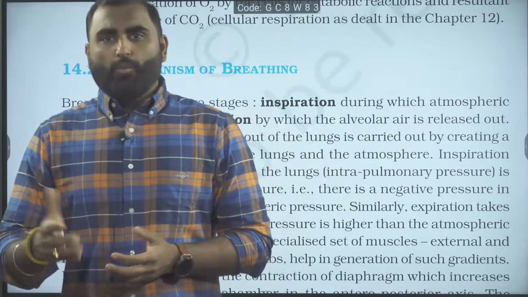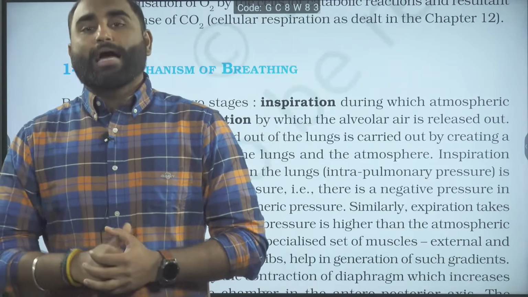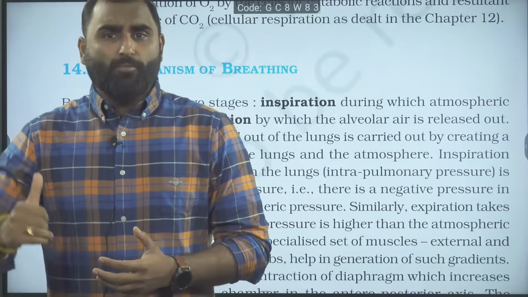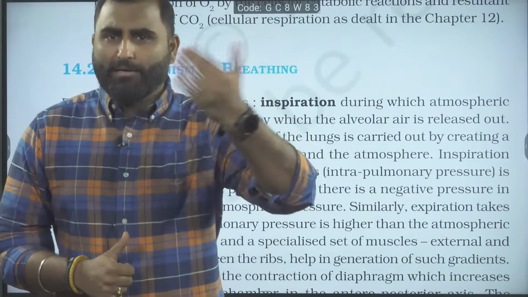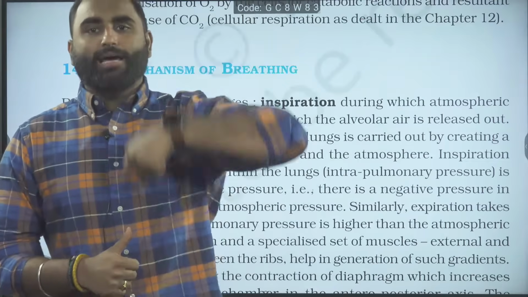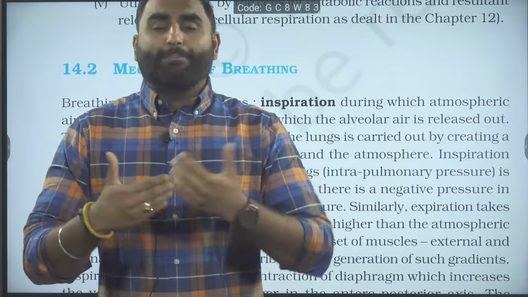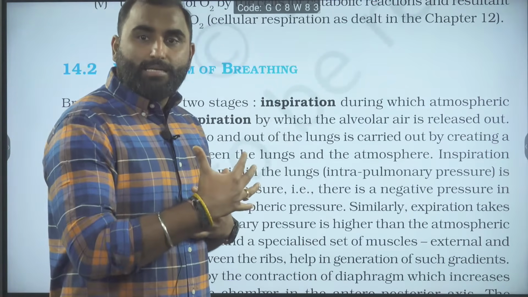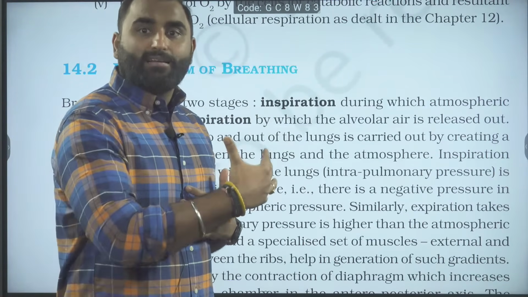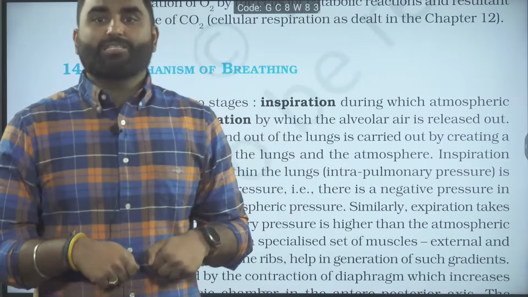Boyle's law: volume increased, pressure decreased, and the pressure is decreased so much that the atmospheric pressure becomes relatively higher. Now the air is going to rush inside. So it happens simultaneously. As your chest expands, the thoracic chamber increases in volume, pressure declines in the lungs, and the air rushes in.